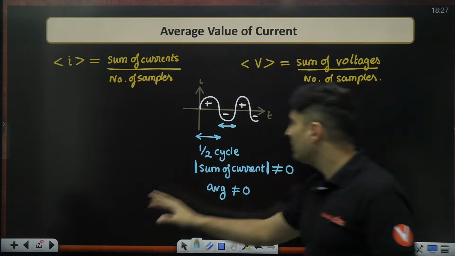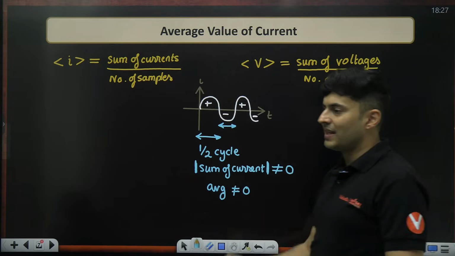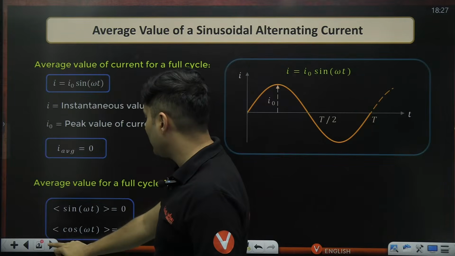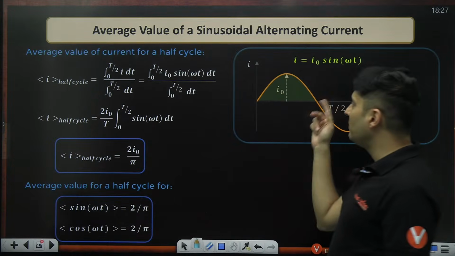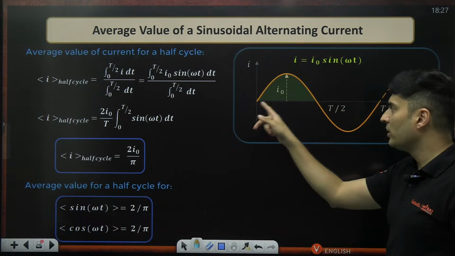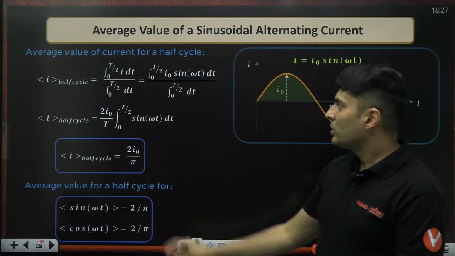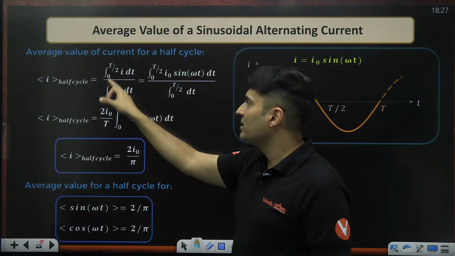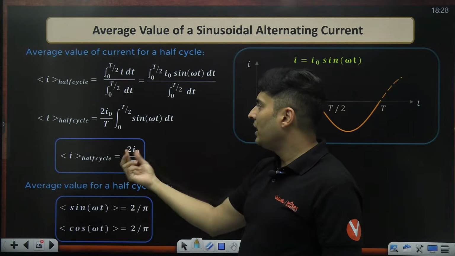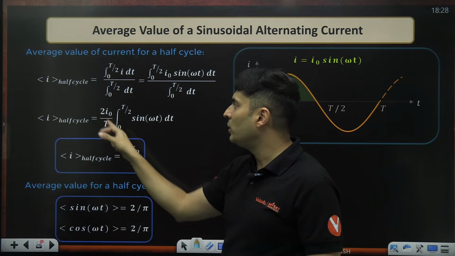So what will be the answer if it was half of a cycle? If you take half of a cycle, the only thing that changes is the limits of integration. Instead of going from 0 to T, you will be going from 0 to T by 2, and the denominator also will have T by 2.